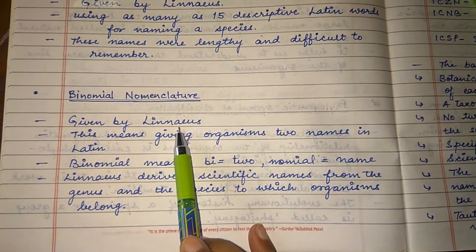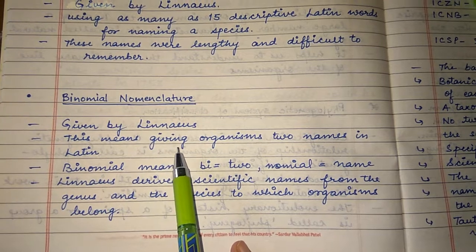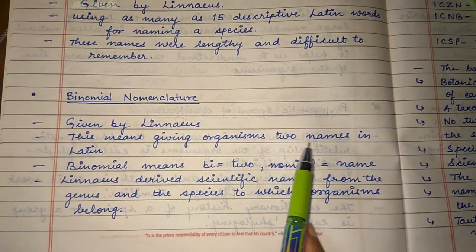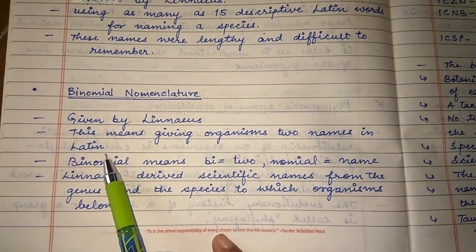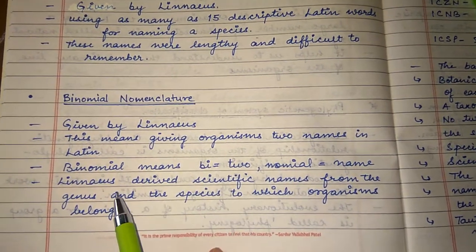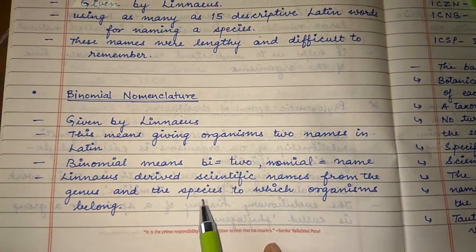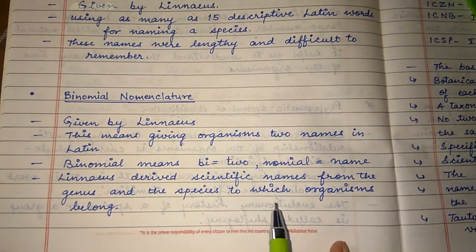It was given by Linnaeus only. It means giving an organism two names in Latin. Bi means two, nomial means name. So Linnaeus derived scientific names from the genus and species to which organisms belong.